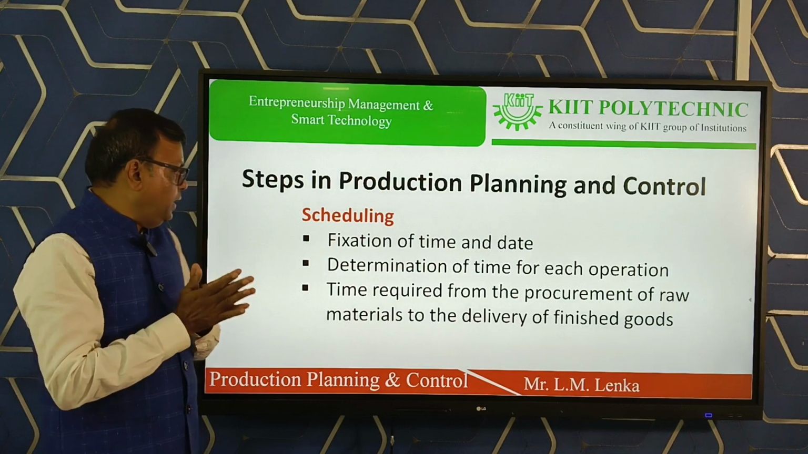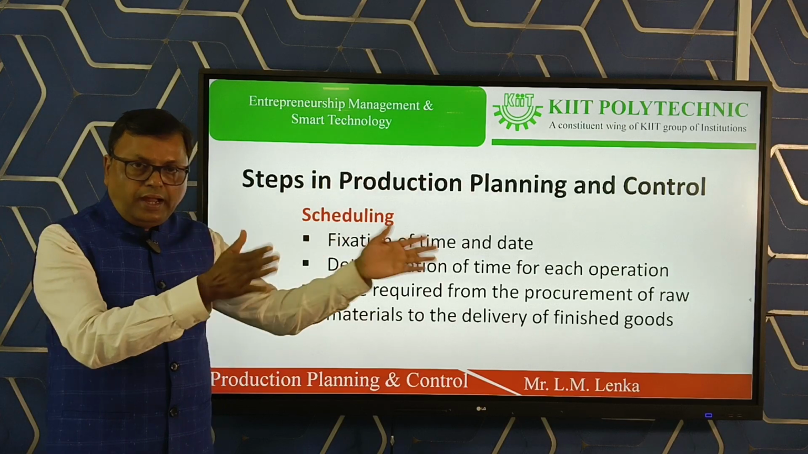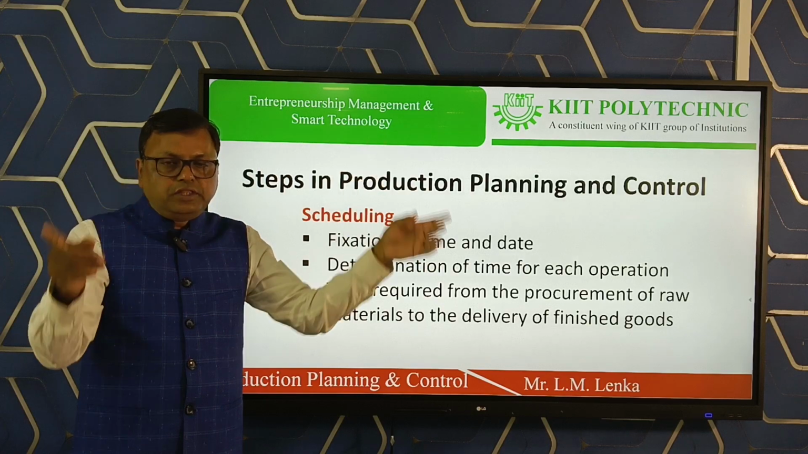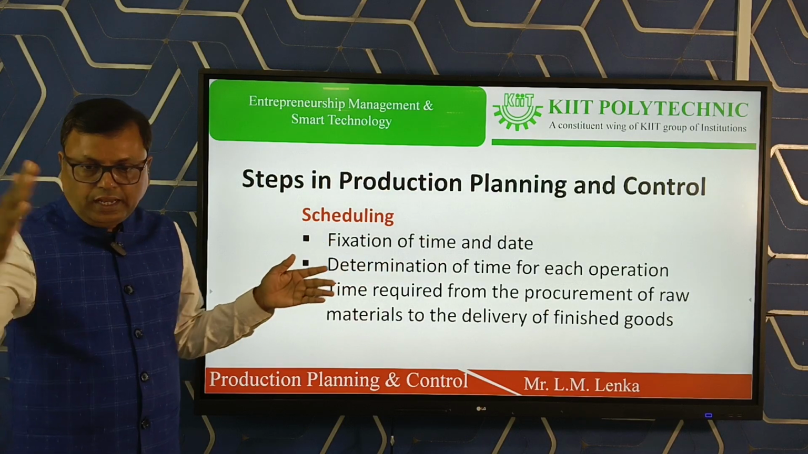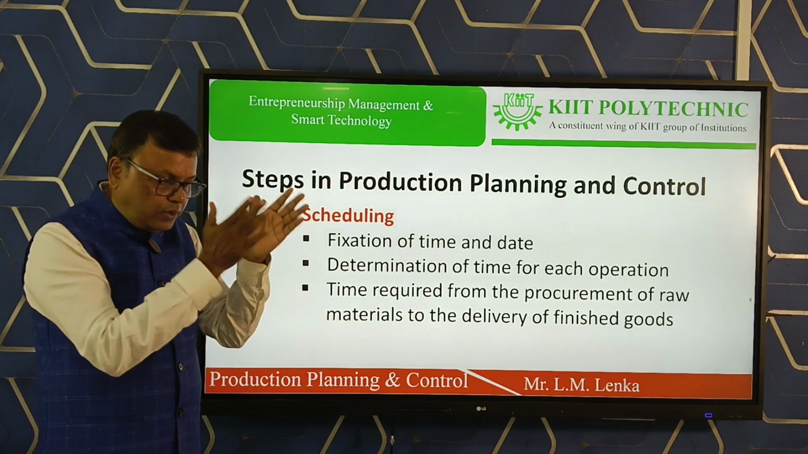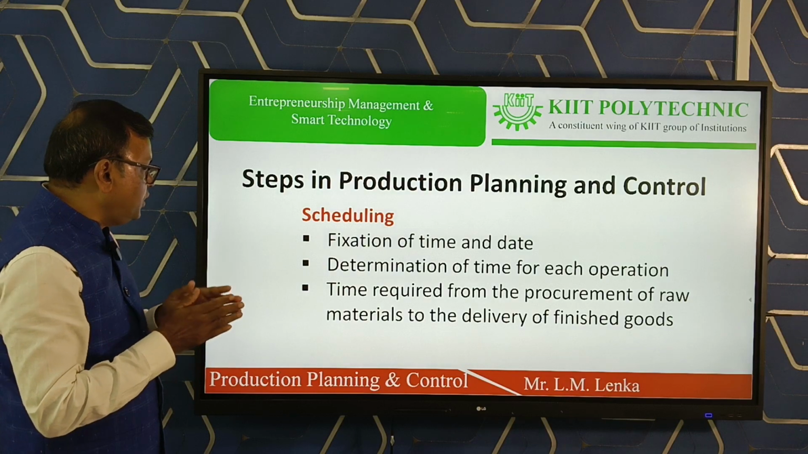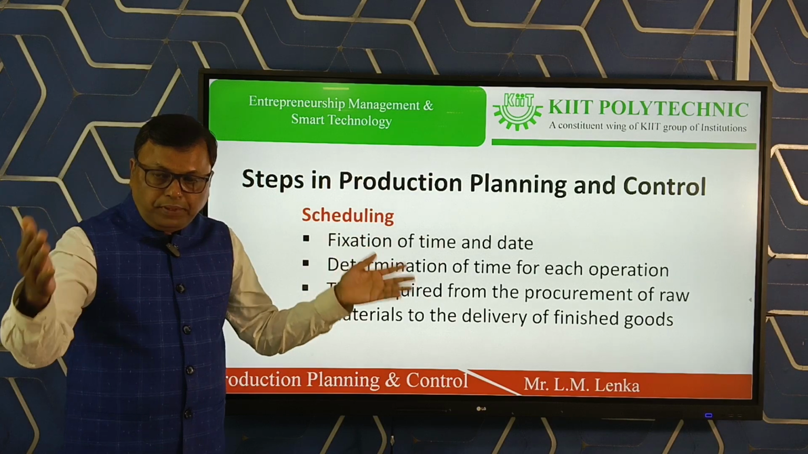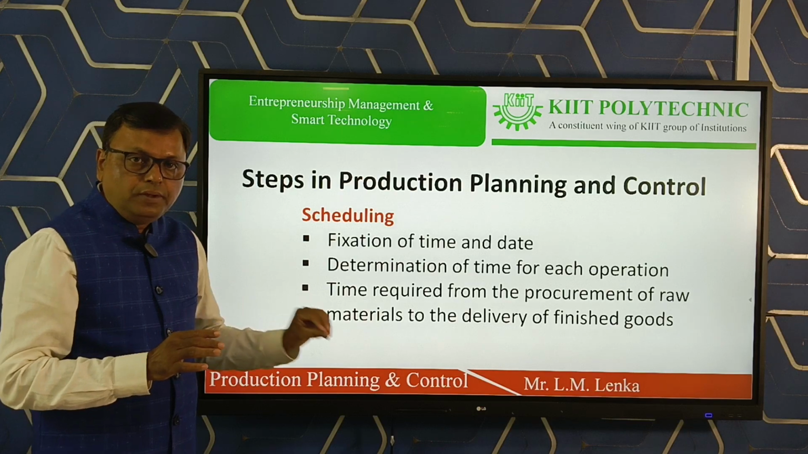Scheduling means fixation of time period, fixation of time and date for each operation, and also fixation of time and date for the entire operation in the manufacturing cycle. In the manufacturing cycle, the first one is the procurement of raw material, the last one is the product delivery to the customers. So here for all processes, the starting time and the end time are to be finalized in case of scheduling. In case of scheduling, the entire time period of a product to be manufactured is to be decided, is to be fixed.